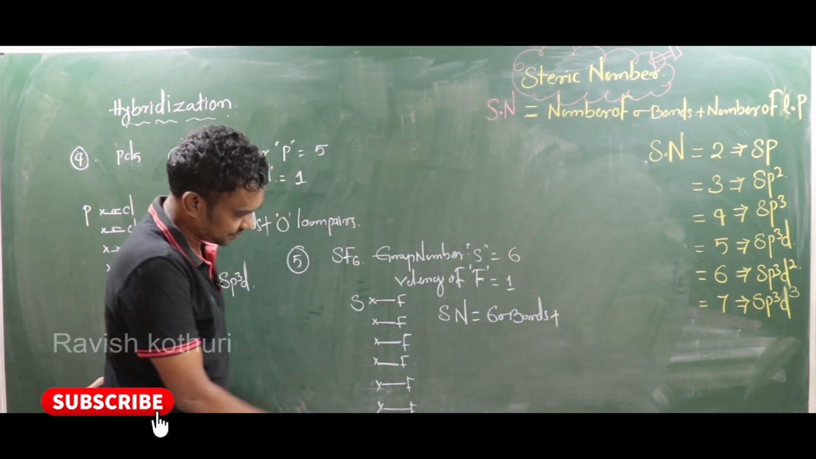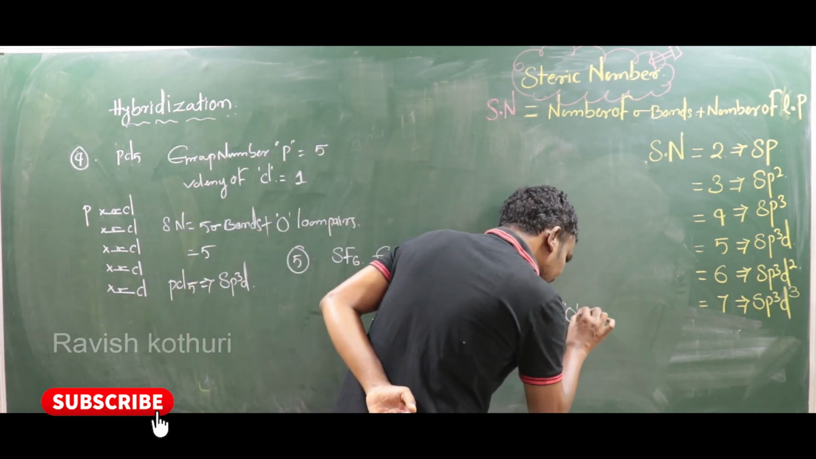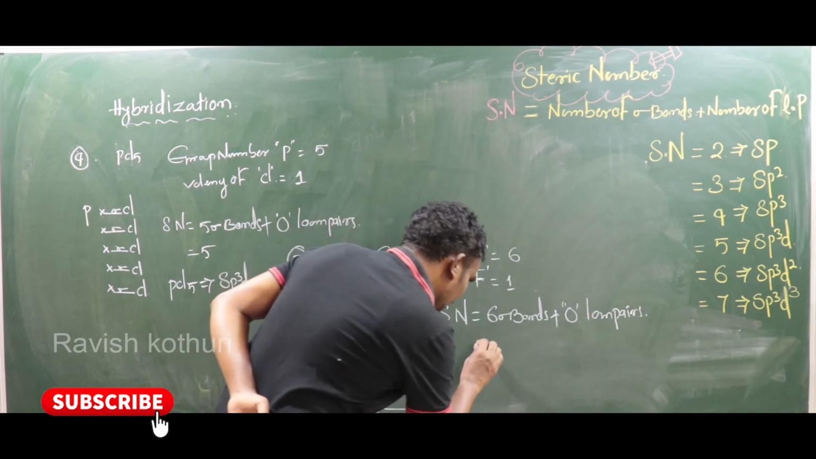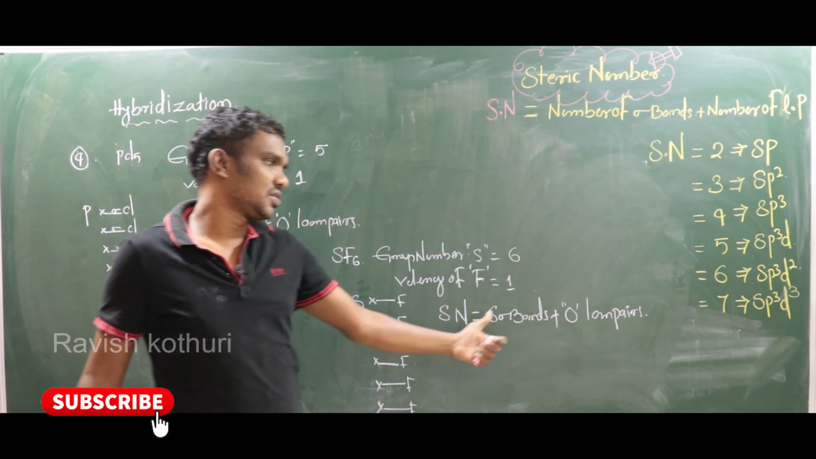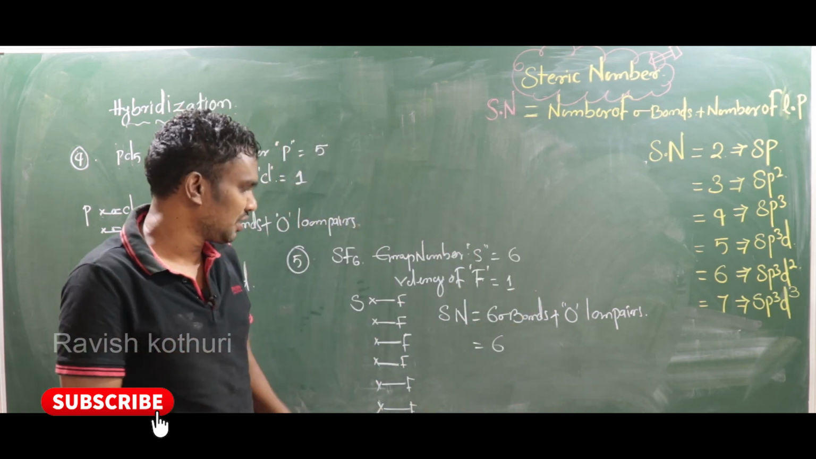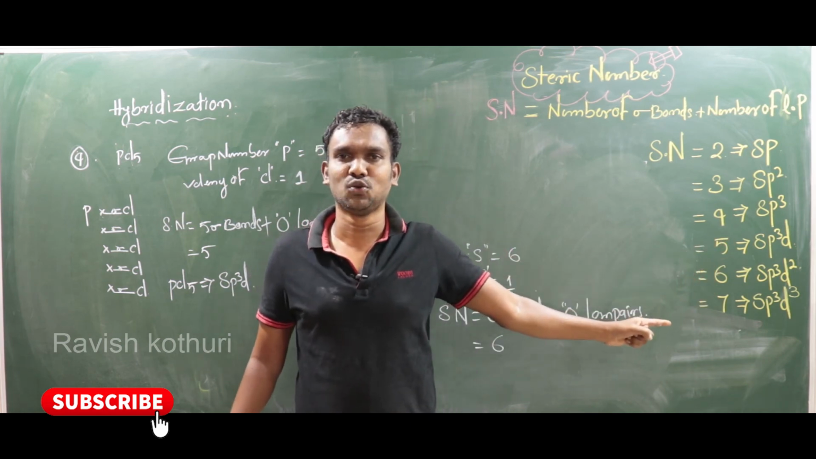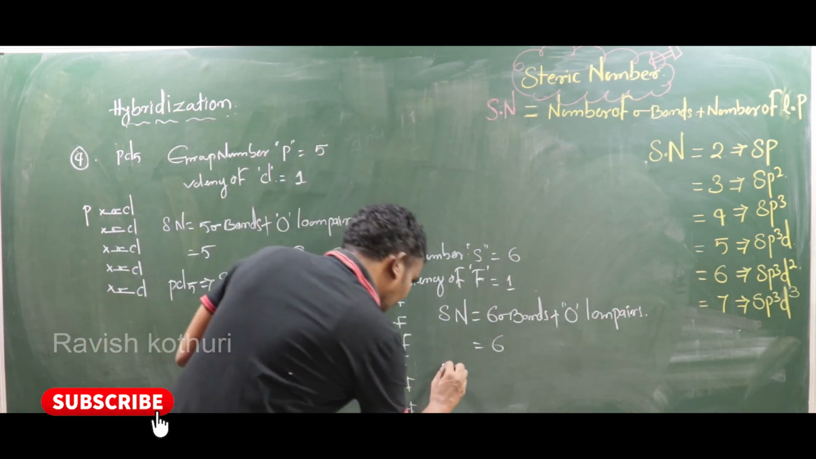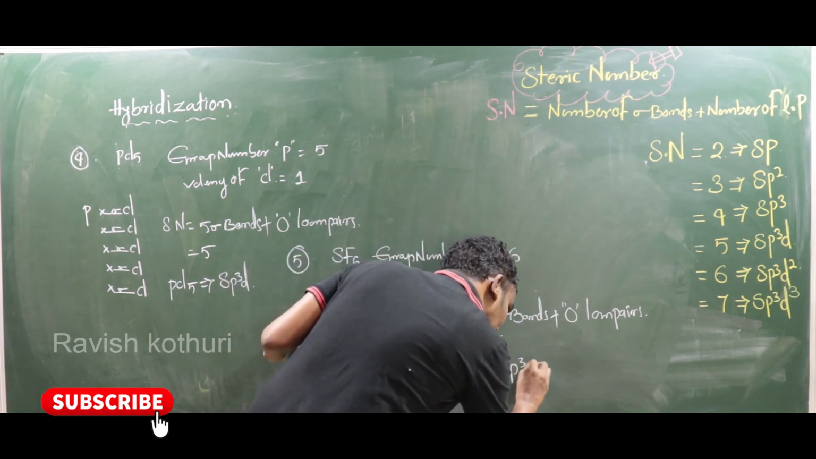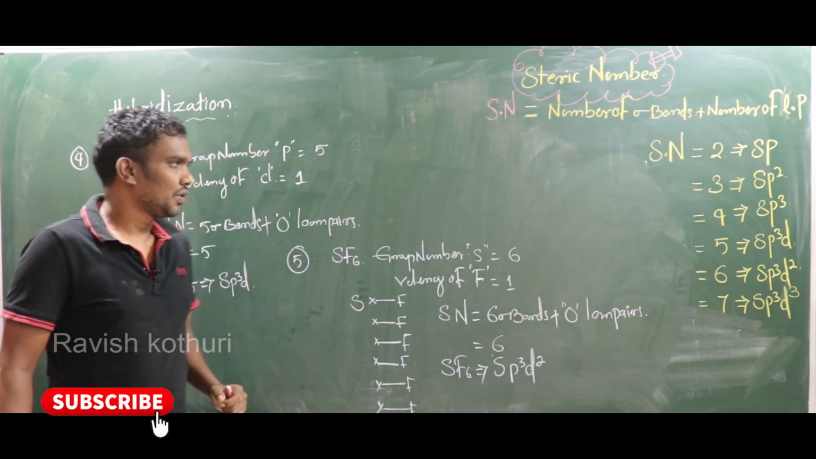Plus any lone pairs? No lone pairs, right? 0 lone pairs. So 6 sigma bonds, 0 lone pairs. So 6 plus 0 equals 6. So the steric number is 6. So what is the hybridization? The hybridization is sp3d2. That's all. Here, observe carefully. SF6 hybridization is sp3d2 due to the steric number being 6. That's all.